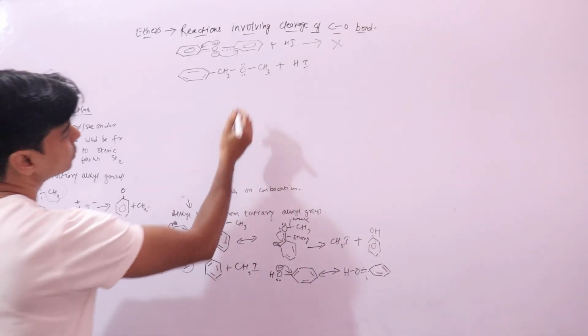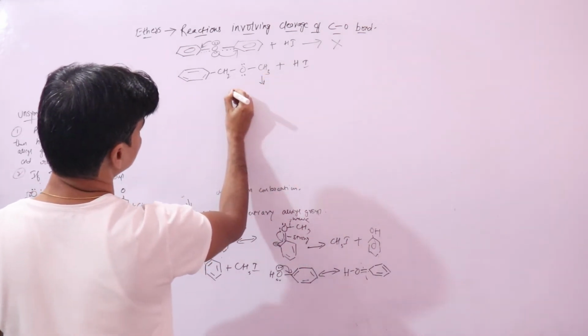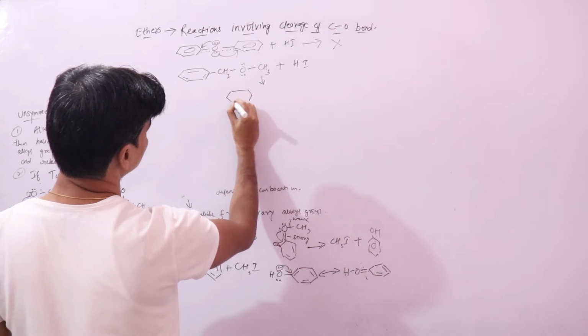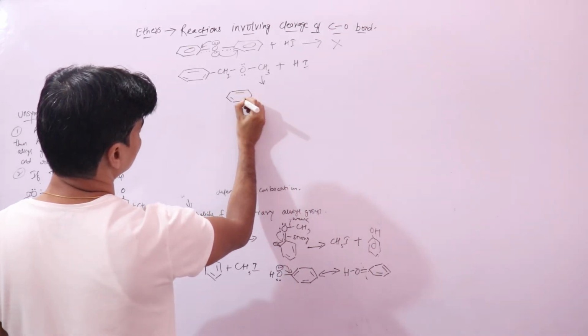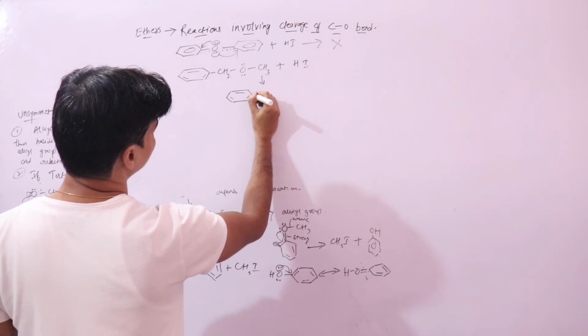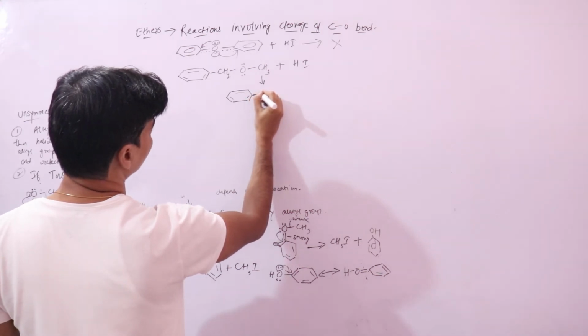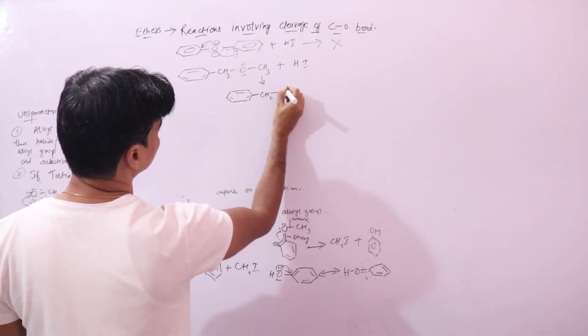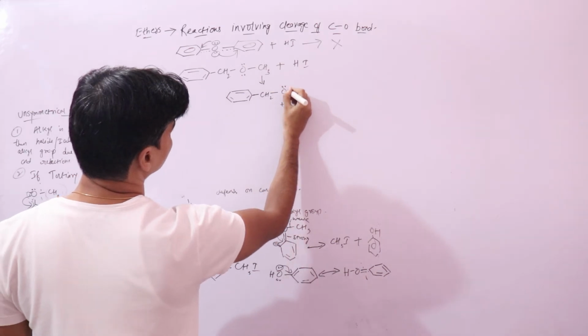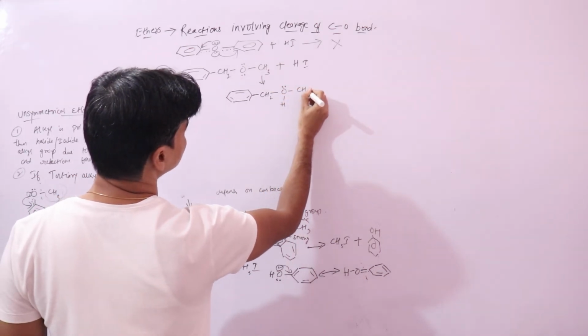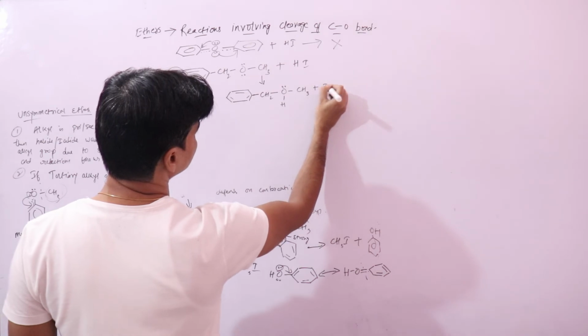Right, so here let's first write CH3 plus iodide.